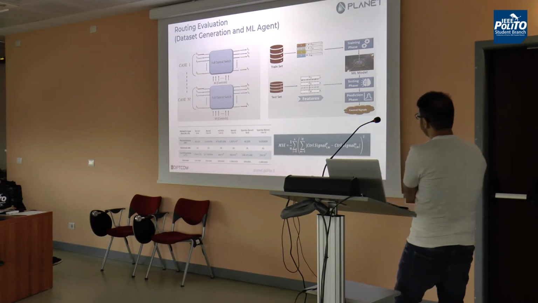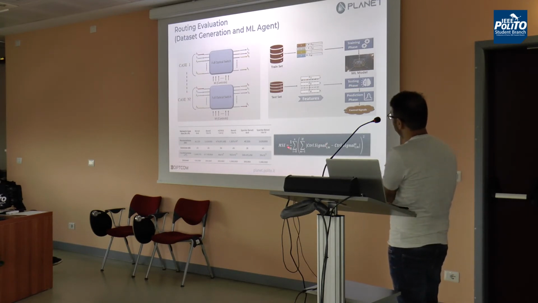The accuracy of the machine learning model here is assessed by the loss function, that is the mean square error. So what will be the loss? The loss is basically the control signal predicted by the machine learning versus the control signal that is the actual one.